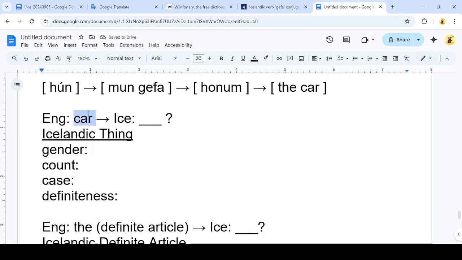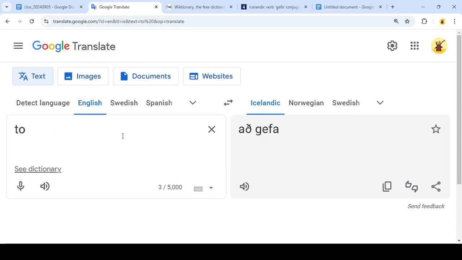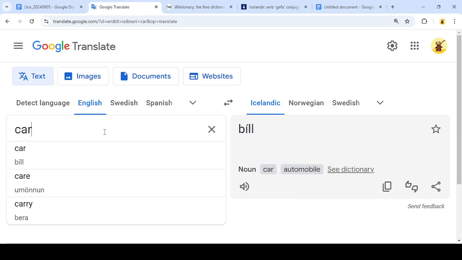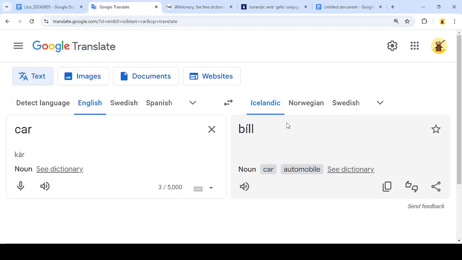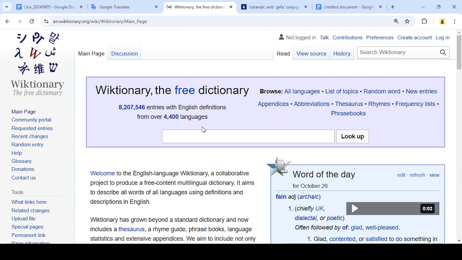So we're going to need something like a starting point here, because I don't know any of the words for car in Icelandic. So I'm going to go to Google Translate. I'll type in car, and I'm going to get this translation bíll in Icelandic. Again, that's just one of the possible spellings. There's multiple. So I'm going to take this base spelling that I got from Google Translate.